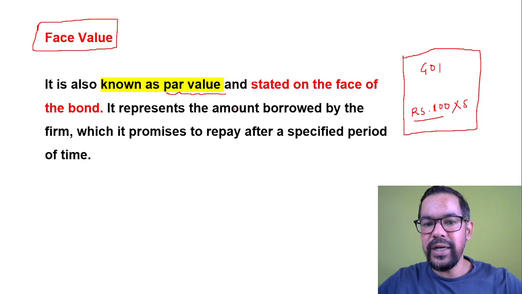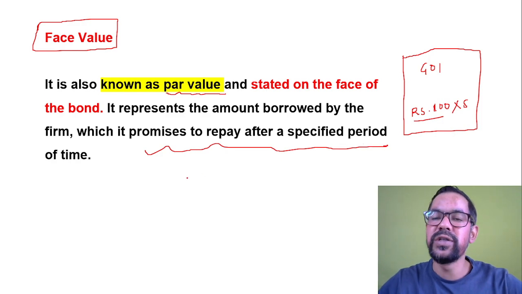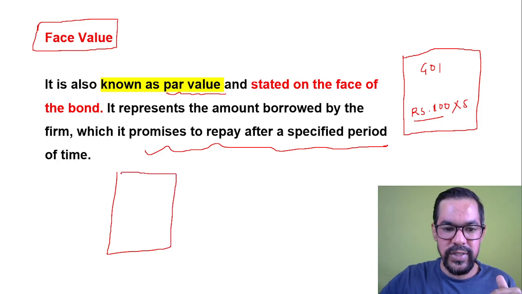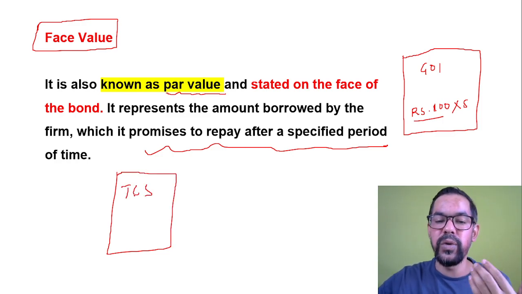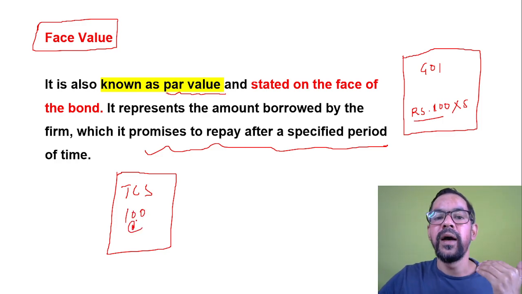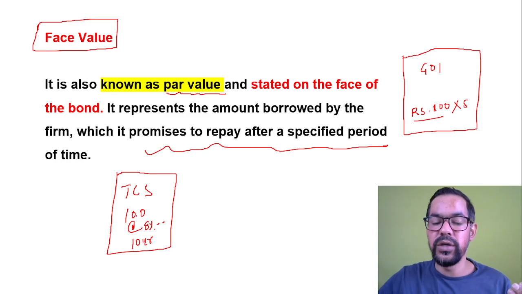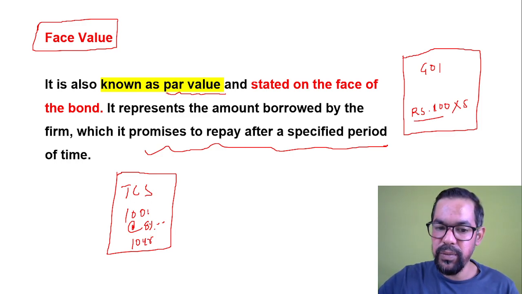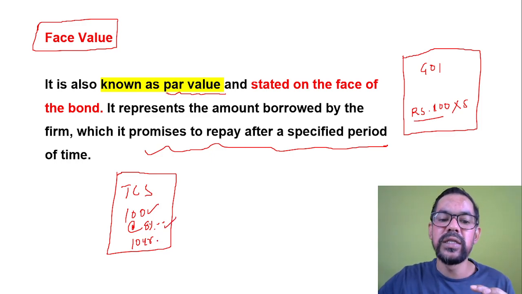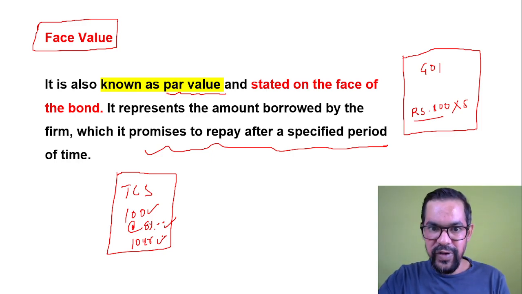It represents the amount borrowed by the firm which it promised to repay after a specific period of time. So suppose there is a bond issued by TCS. TCS made a promise: the face value of this bond is 100 rupees, and they'll pay at the rate of 8% per annum, with a maturity period of, suppose, 10 years. So this is called your face value, or par value. This is your coupon rate, and this is your maturity period in case of that particular bond. Hope this is clear: face value and place value.